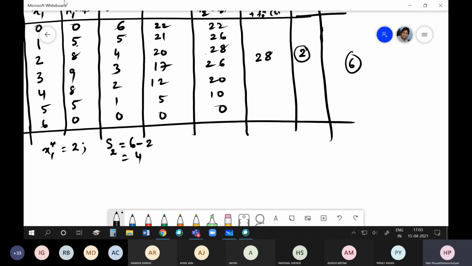You are not seeing from the first table. First, from the third table you fix this, then from this you go to the second table, and from this you get to the first table. That means you are not at all looking at where I have started. I am looking only at the previous one.